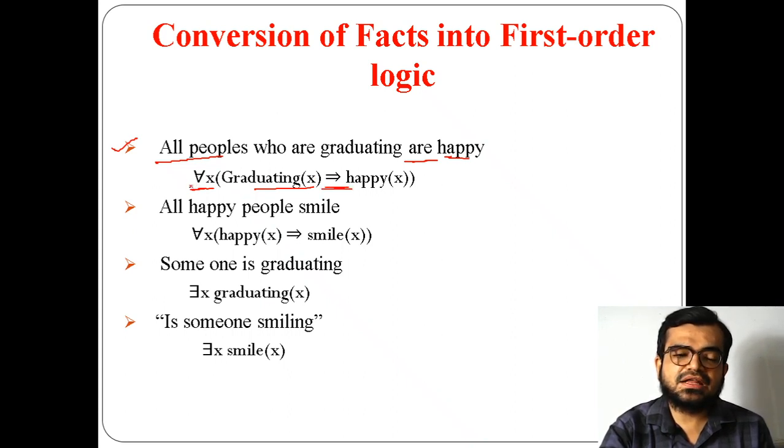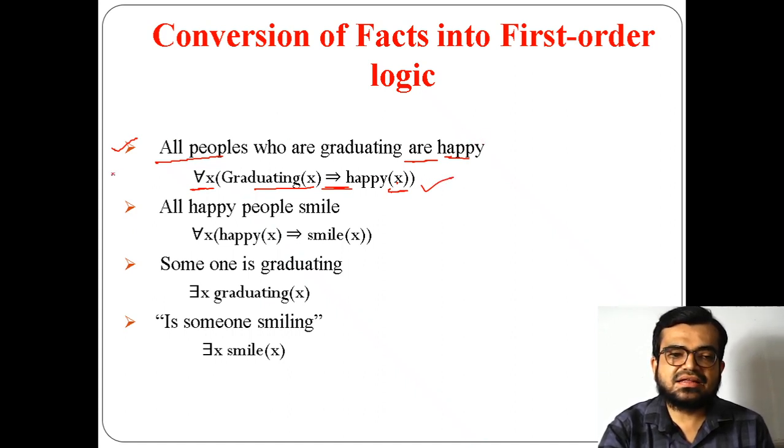I said in the previous class of first order logic that whenever I am taking a universal quantifier, I have to use the implication symbol. So now I have used the implication symbol. They are happy. Who are happy? The same persons who are graduating. So happy of x. Now x represents persons. So for all people or for all persons who are graduating, implies they are happy. So this is my first order logic for the given statement.